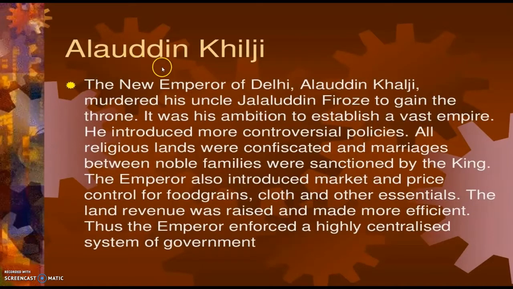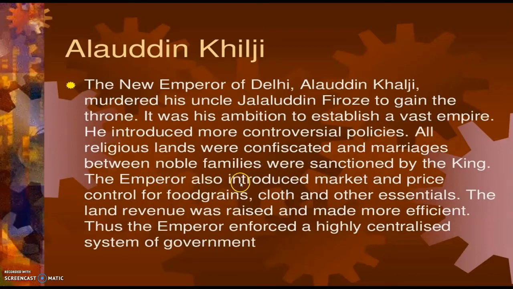Next one is Alauddin Khilji, the new emperor of Delhi. Alauddin Khilji murdered his uncle Jallaluddin Firoz to gain the throne. It was his ambition to establish a vast empire. So, he introduced more controversial policies. All religious lands were confiscated and marriages between noble families were sanctioned by the king.